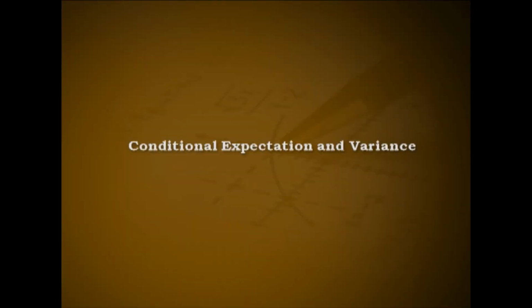Conditional expectation and variance. The probability distribution of one random variable based on the condition about the value attained by the other variable is called the conditional distribution of one variable over the other. For two random variables X and Y, the conditional PMF or PDF is denoted by f of x given y or f of y given x and is defined as f of x given y equal to f of xy divided by f2 of y for f2 of y greater than 0, and f of y given x equal to f of xy divided by f1 of x for f1 of x greater than 0.